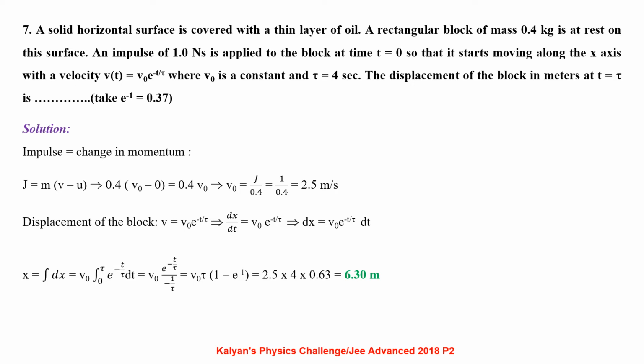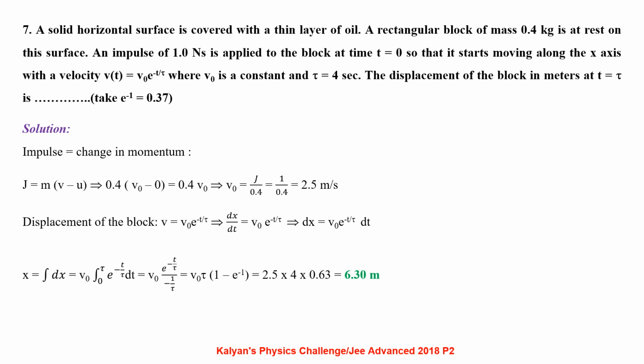Impulse is change in momentum, J equals m(v minus u), 0.4(v0 minus 0) equals 0.4 v0, that is v0 equals J by 0.4, which is 1 by 0.4, 2.5 meter per second. For displacement of the block, we can integrate the velocity function v equals v0 e power minus t by tau, dx by dt equals v0 e power minus t by tau, dx equals v0 e power minus t by tau into dt.